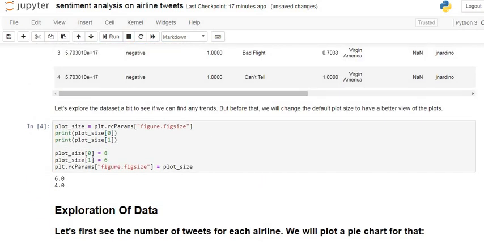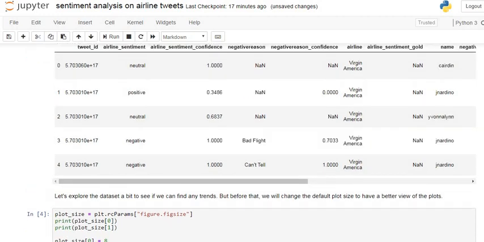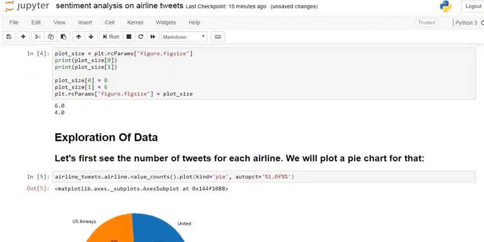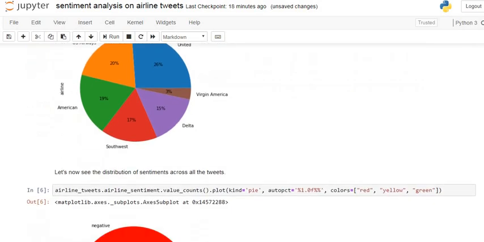So this is the required data of our sentiment analysis. In the next part of this tutorial, sentiment analysis on airline tweets part 2, we will see the data cleaning, how to convert text data into numerical data, and how to apply machine learning algorithms on that data.